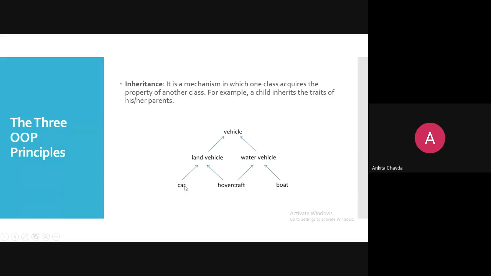Land vehicle again has one class, which is car, and here hovercraft, which can act as a land vehicle as well as a water vehicle. What kind of hierarchy is this? Land, water, and hovercraft. Anyone? Land vehicle, water vehicle, and hovercraft. What kind of hierarchy is this?